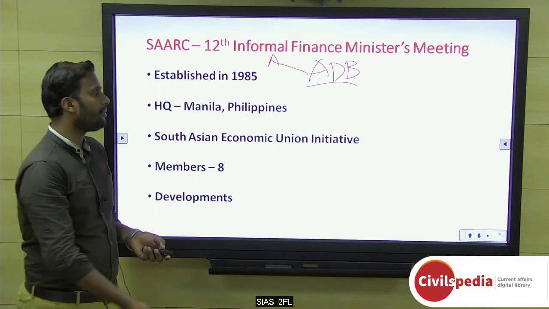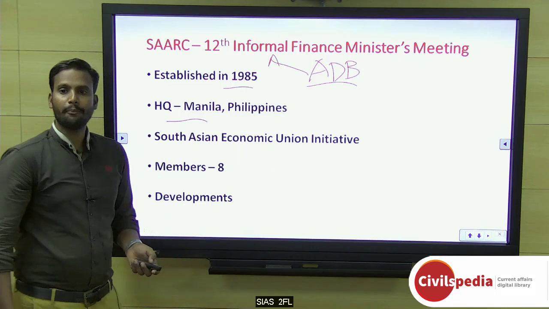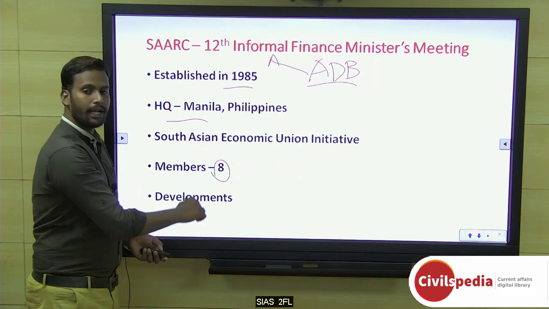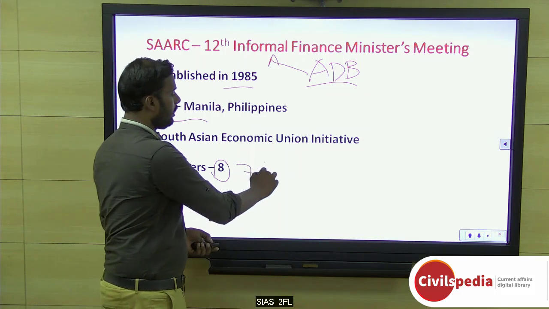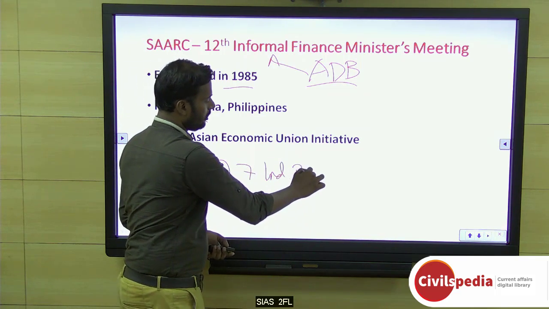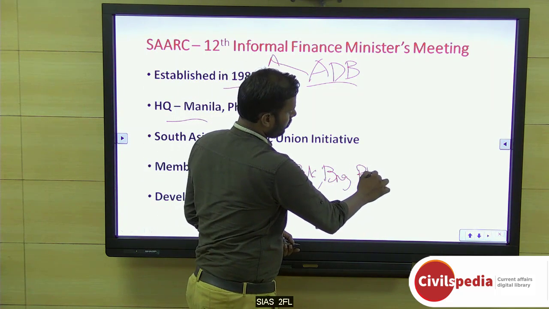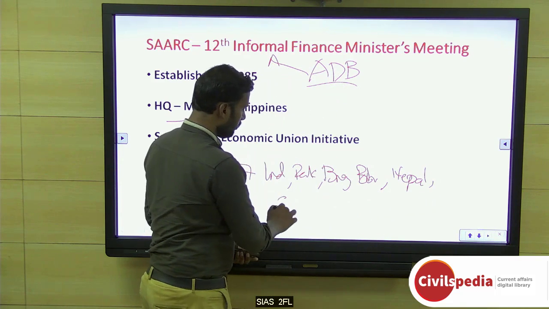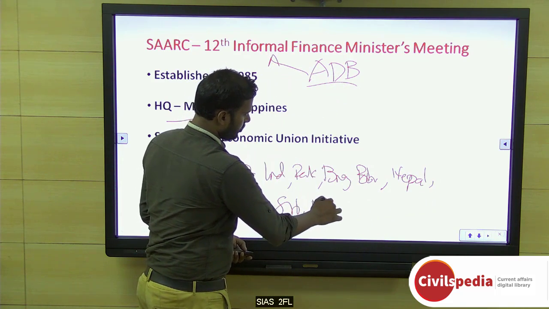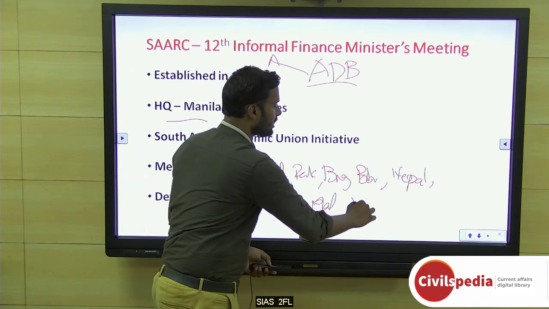So SAARC has been established in 1985. The headquarters is in Manila, Philippines, and you know very well there are 8 members right now. Initially it was only 7 members. What are they? India, Pakistan, Bangladesh, Bhutan, Nepal, Sri Lanka, Maldives. So there were 7, and recently Afghanistan has joined it.